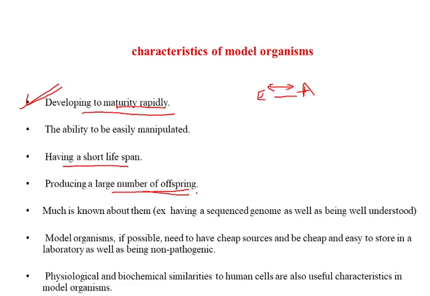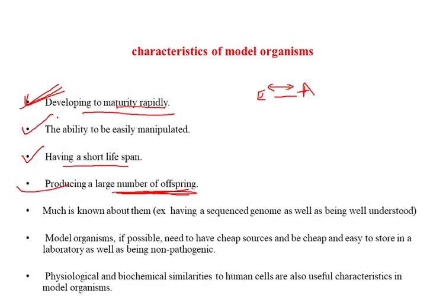The reason is that the researcher will have access to a large number of samples and can carry out research very effectively. These three points are interrelated. The important point is that the model organism should have a shorter lifespan, completing its life cycle in a short duration of time. It essentially means the same as developing to maturity in a short period of time, and besides this, it should produce a large number of offspring. That is exactly the reason Mendel chose the pea plant.